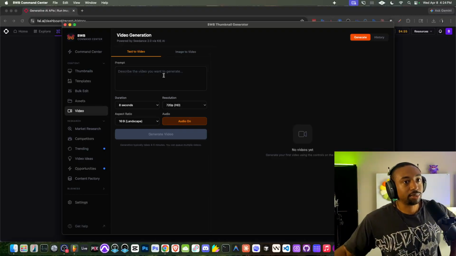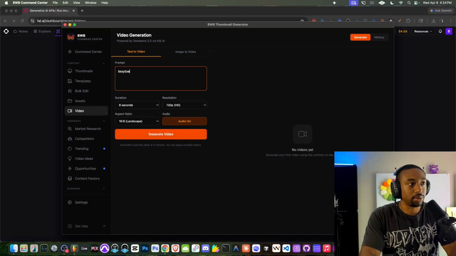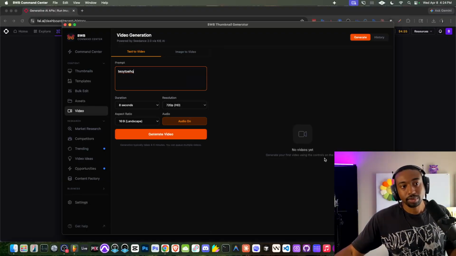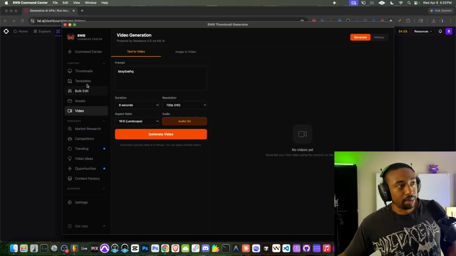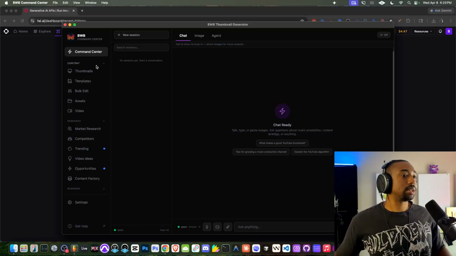So this I haven't developed all the way, but basically what you do is you just type your request, hit generate video, and it generates the video just like that. Let me see if there's a history tab. So I didn't keep my history as well, so I need to fix that. Long story short, let's go to the command center.